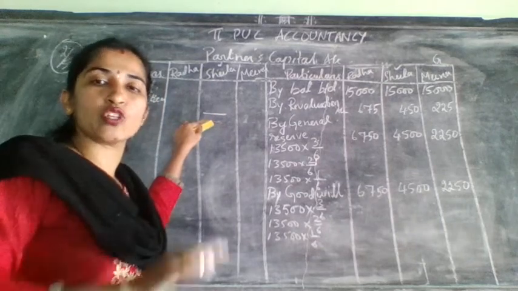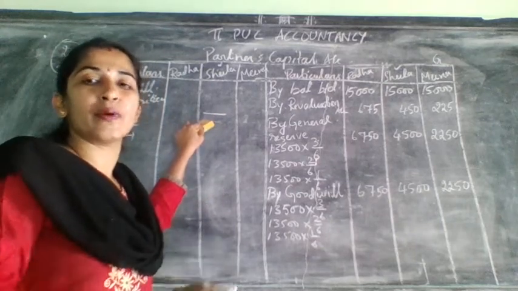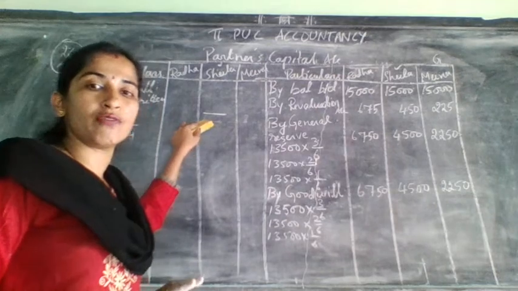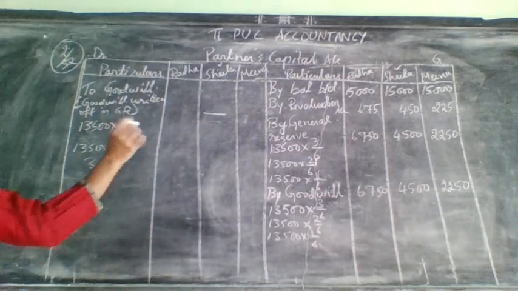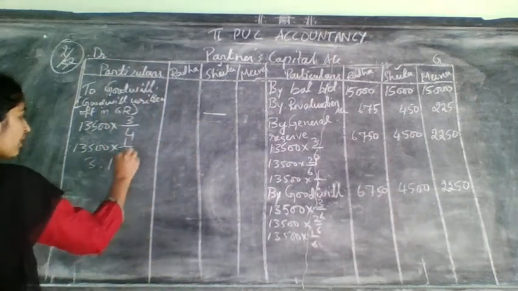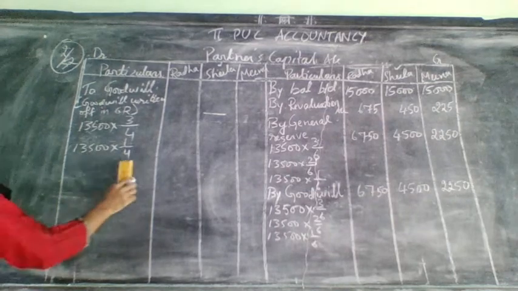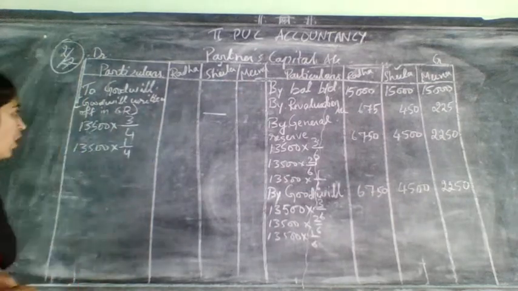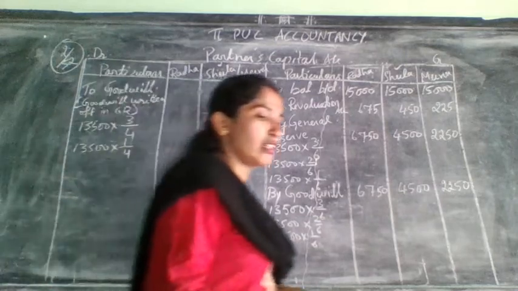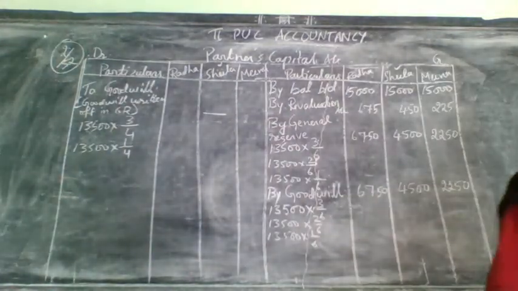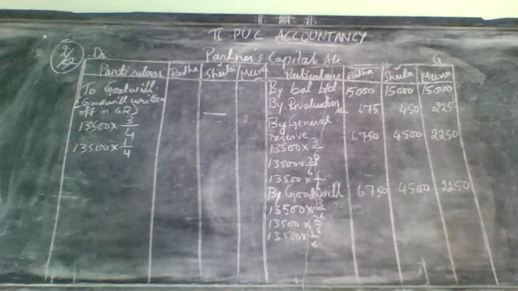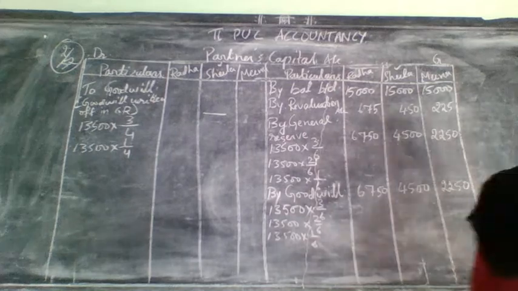written off. Written off is only for remaining partner. Remember student, written off is only for remaining partners. So write here 1/4. This 1/4 is for whom? Meena. How much it will come? Take your calculator. 13,500 into 3 divided by 4. How much it will come? 10,125.